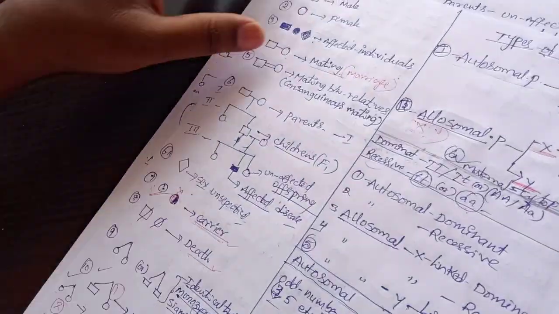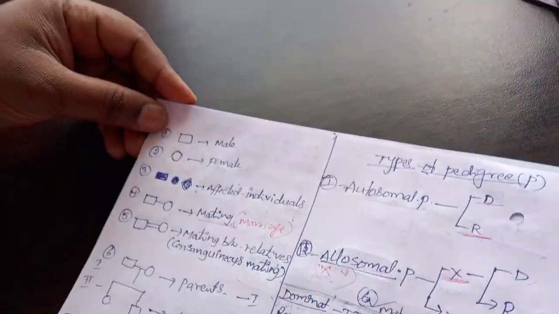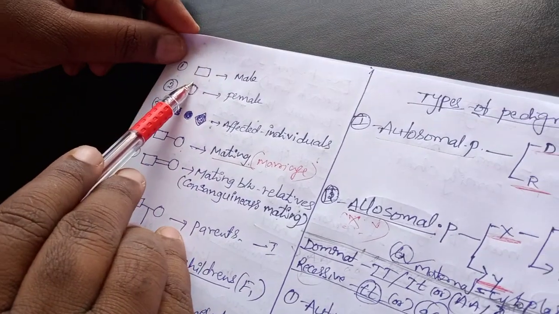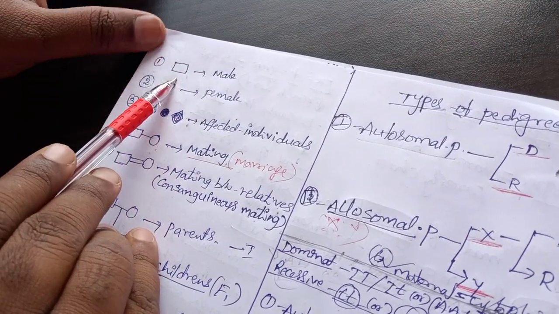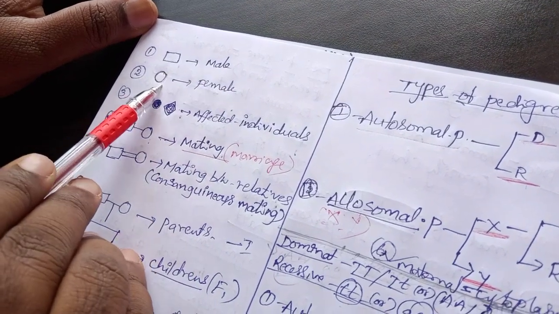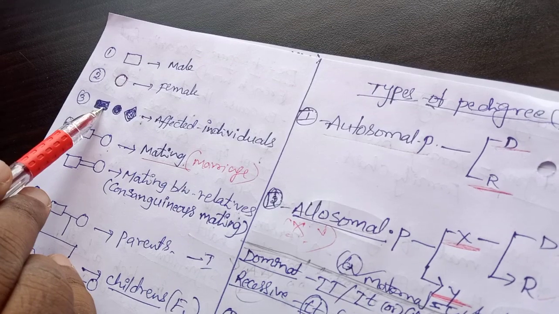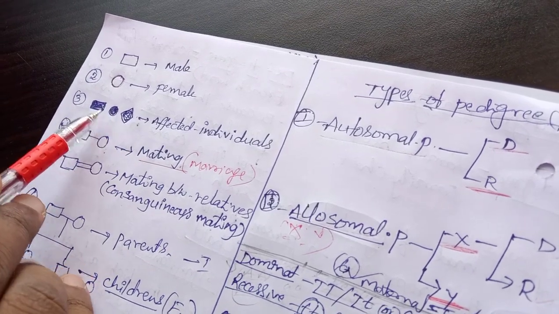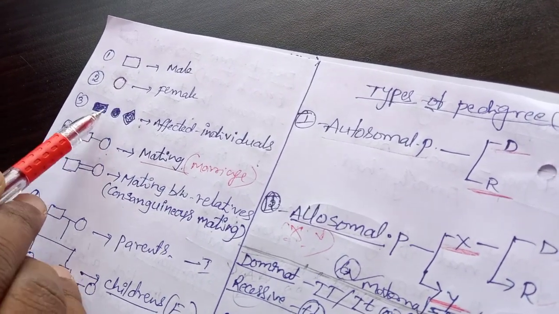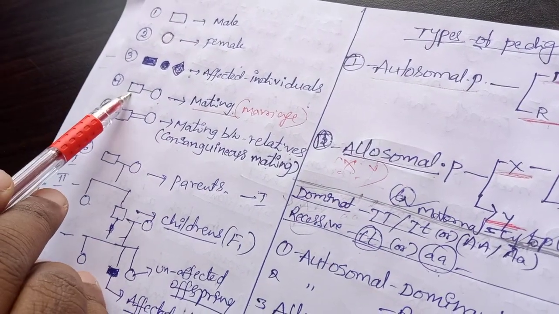Now let's identify some symbols used in pedigree analysis. A square or rectangular shape is a male symbol, and a circle is a female symbol. If it is blacked in, it is called an affected or diseased person. This mating symbol, male and female joined by a line, is a marriage.